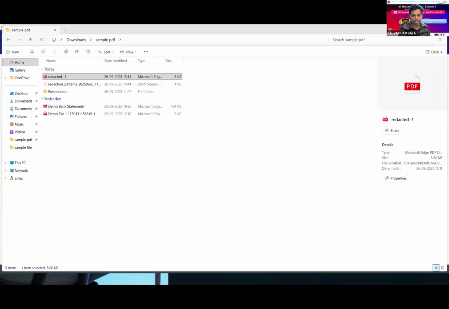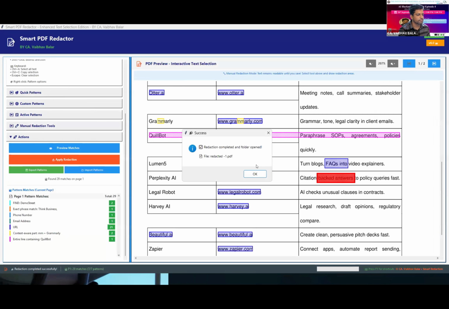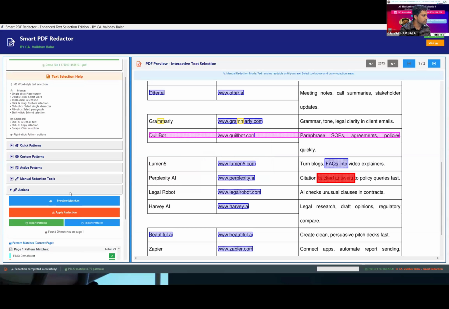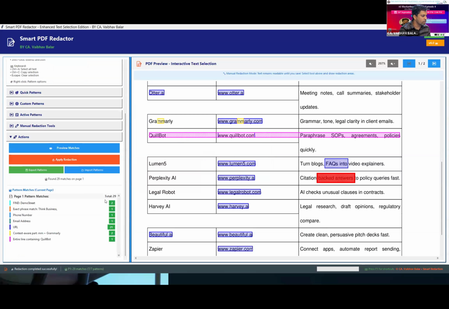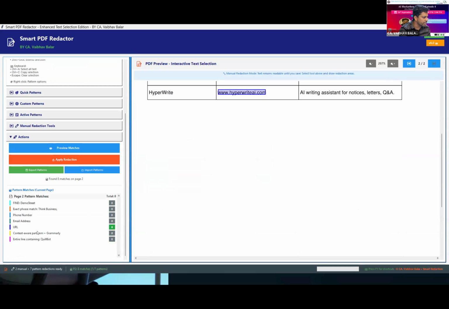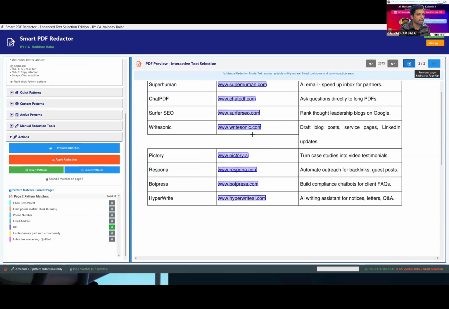So let's move ahead with the application again. I have the option to export the same. See, here also all the figures that I have identified with all the patterns get updated. When it moves to the second page, it has detected only the URLs, right?